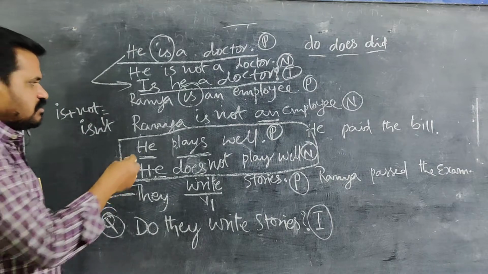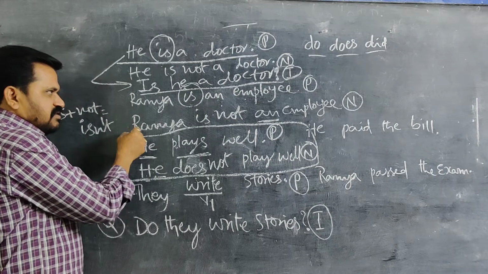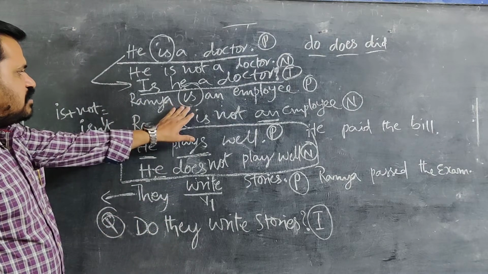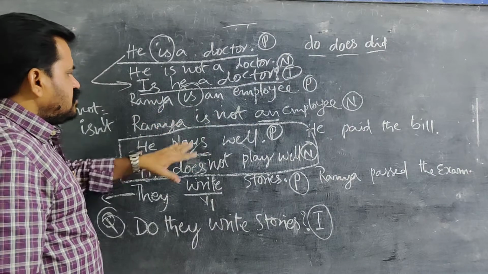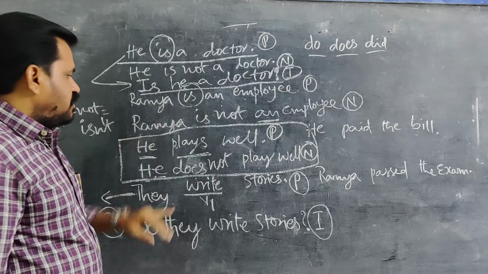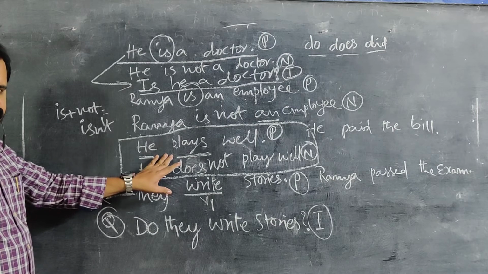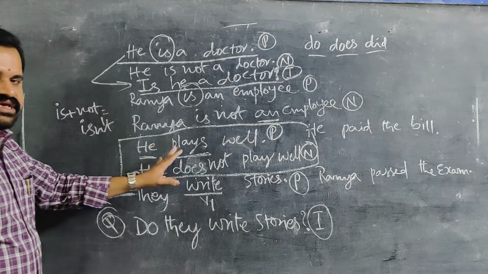So in such a way, the question can be formed from the negative sentence or from the positive sentence. If it is asked regarding the positive sentence: "Is Ramya an employee?" If it is asked from the negative sentence: "Isn't Ramya an employee?" Now, "He plays well." Regarding this, if we want to make a question, here we have to think.